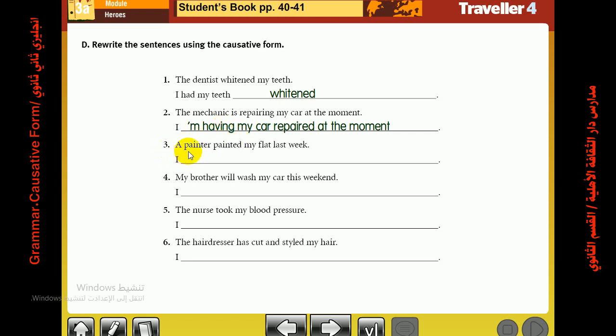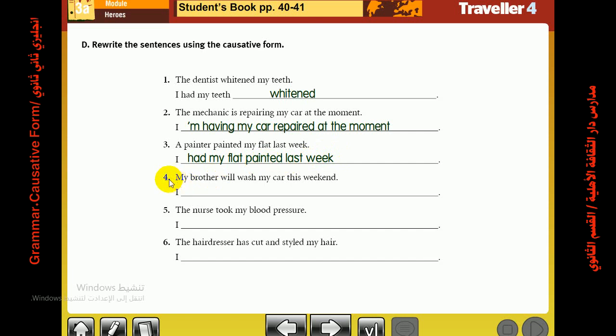Number 3, a painter painted my flat last week. This is a sentence in the past simple. We used the verb painted in the second form of the verb. So when I change it into the causative, it changes into I had my flat painted last week. This means I didn't paint it myself. The doer of the action is the painters.